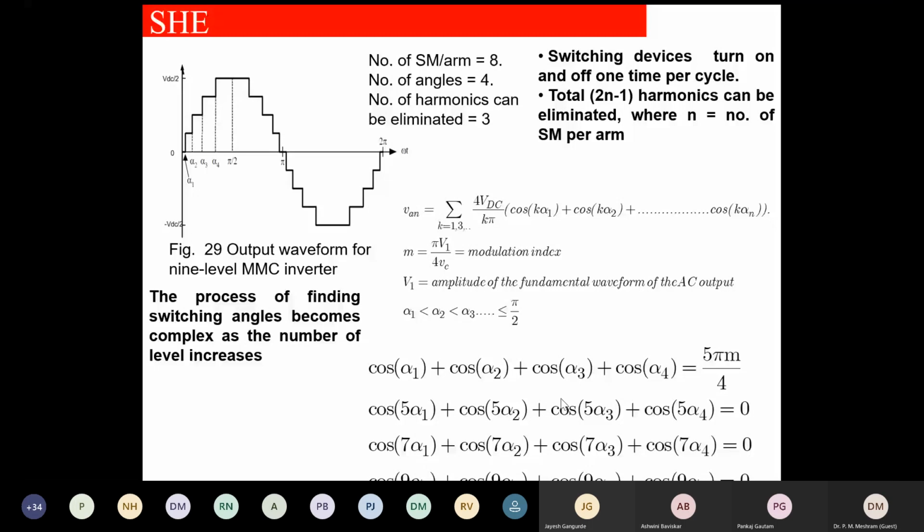If I ask any of you what is the fundamental disadvantage of this, it is that all those equations you are seeing on your board or mobile or laptop or screen are nonlinear transcendental equations, and you will have to find the solution of these nonlinear equations. Because of these nonlinear transcendental equations, it is difficult to find the solution. That is why SHE is not popular.